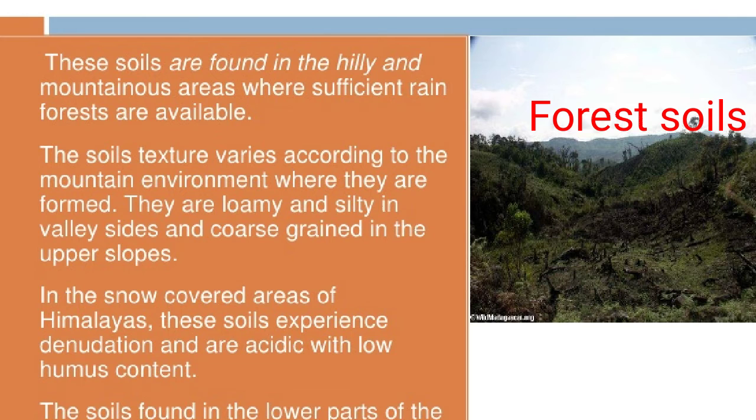Due to denudation, the soil becomes acidic, meaning that lime is washed away. Lime has reduced, the soil becomes acidic and humus content is low. So this requires treatment if at all we use it for cultivation. Clear? In the river terraces and alluvial fans, the soil is fertile.